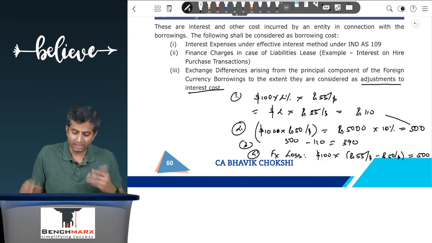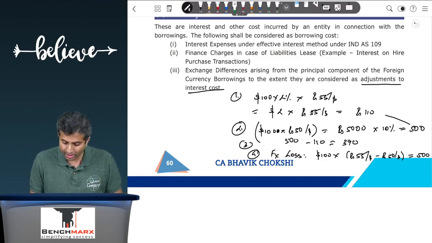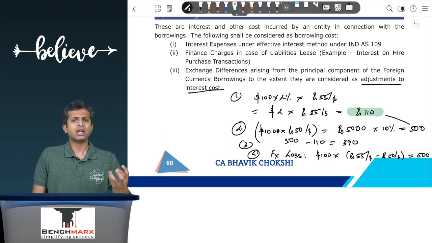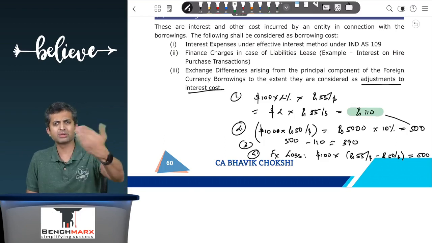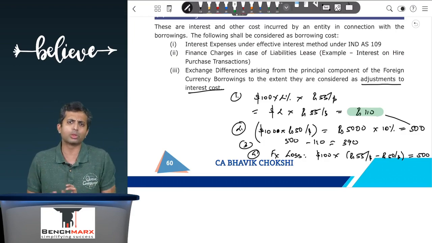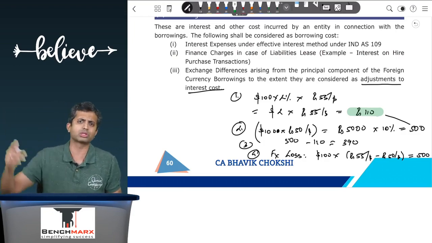So ideally, if this was not the case, then your only borrowing cost will be 110. This will ensure that for foreign currency borrowings, you will typically show a lower borrowing cost because the coupon in the foreign currency is lower.